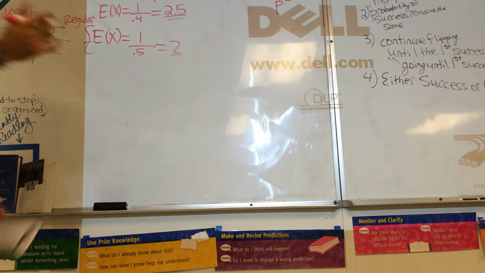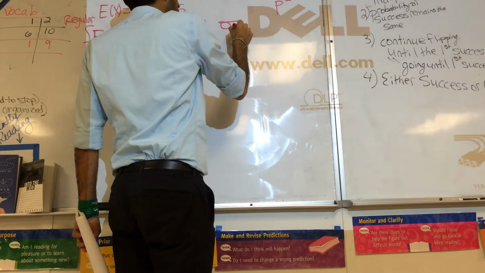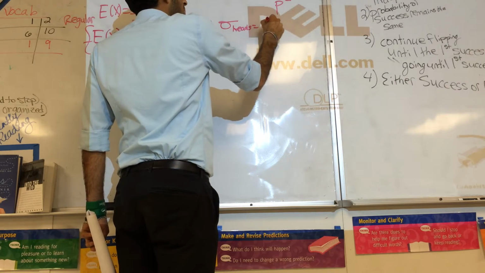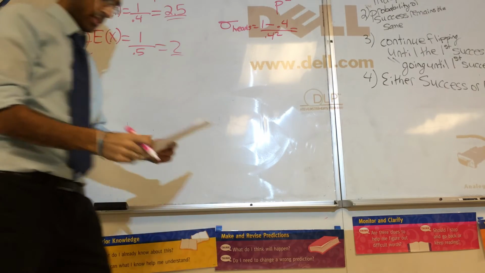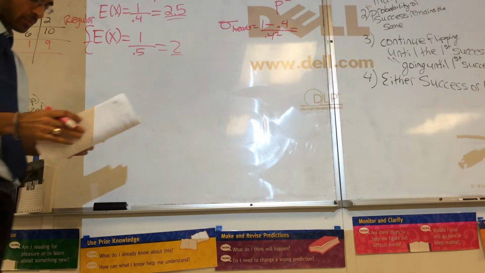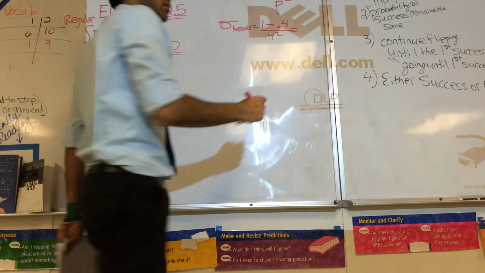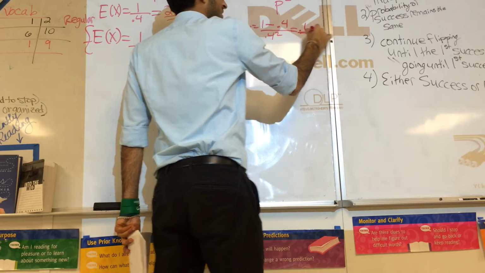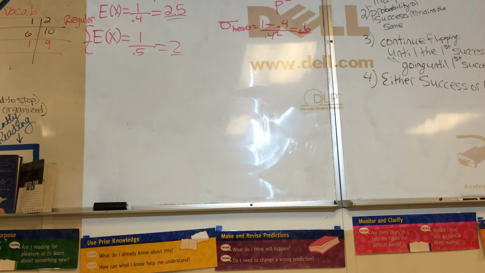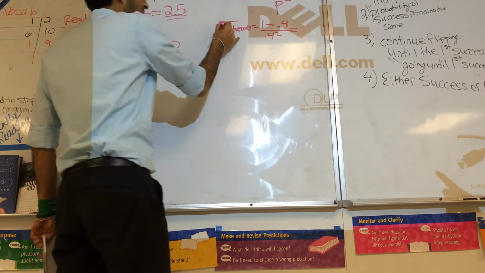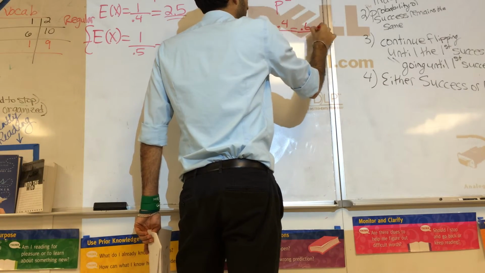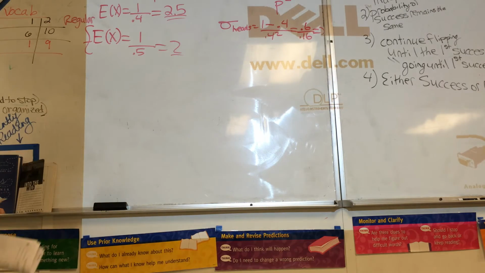So in our example, standard deviation for heads is 1 minus p, which is 0.6, divided by 0.4 squared. I do that on my calculator. This is the Greek symbol sigma. 0.6 divided by 0.16. What does that equal? 3.75.